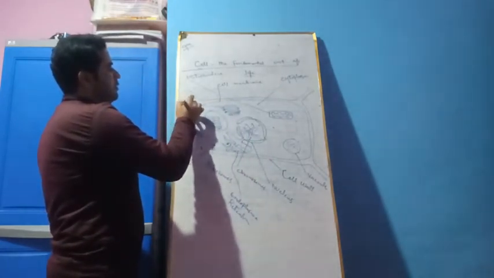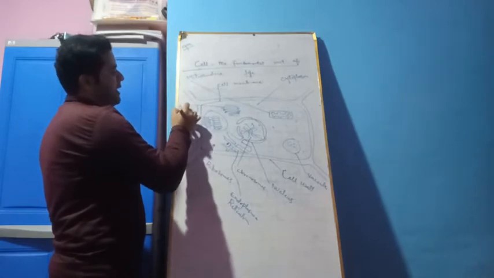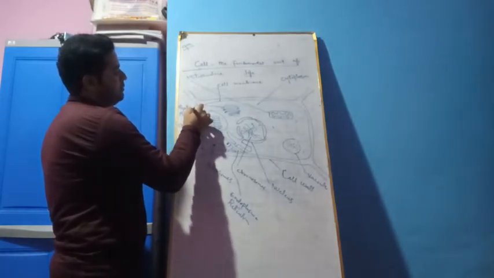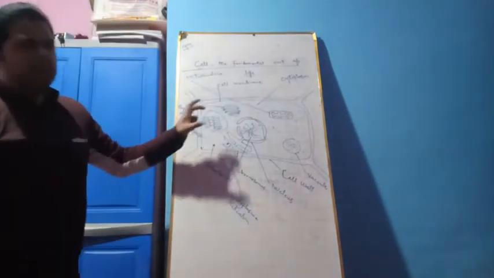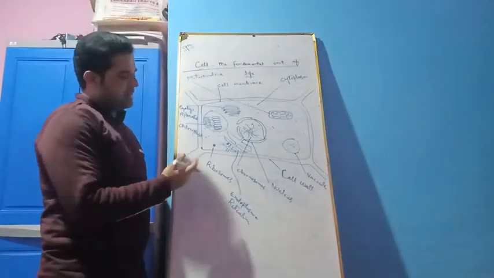This is Golgi apparatus. This is the typical structure of a particular plant cell.